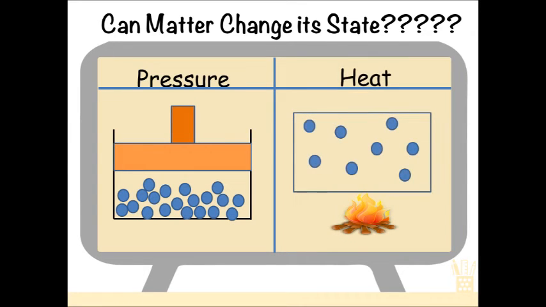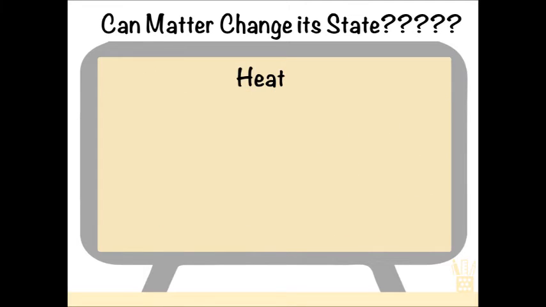Another method used to change the state of matter is either by providing or removing heat energy. By doing this, we change the energy of the particles that make up the matter. And in this video, we are going to learn about that cycle only: how, by providing heat energy, we can convert a solid into a liquid, a liquid into a gas, and again, gas into liquid and liquid into solid. So let's go through the cycle.